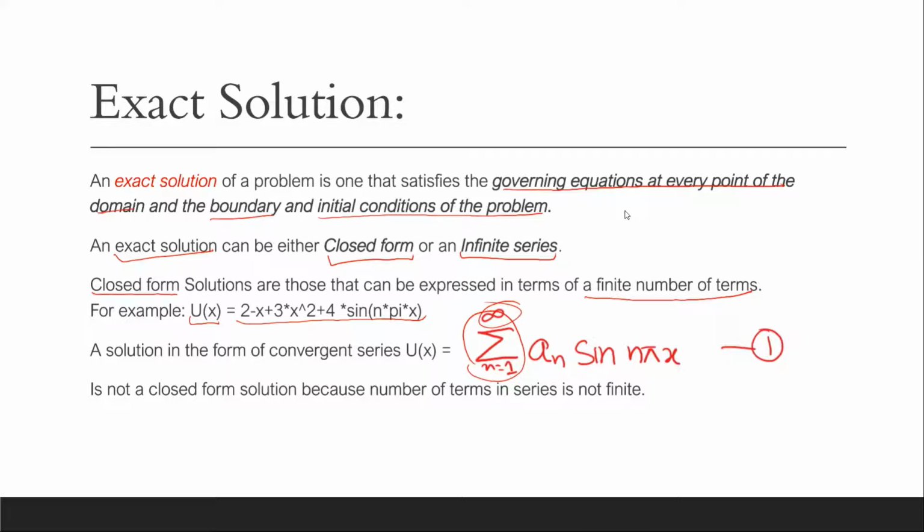So a solution in the form of a convergent series is not a closed form solution, because the number of terms in the series is not finite. It does give the exact solution, but the series is infinite.